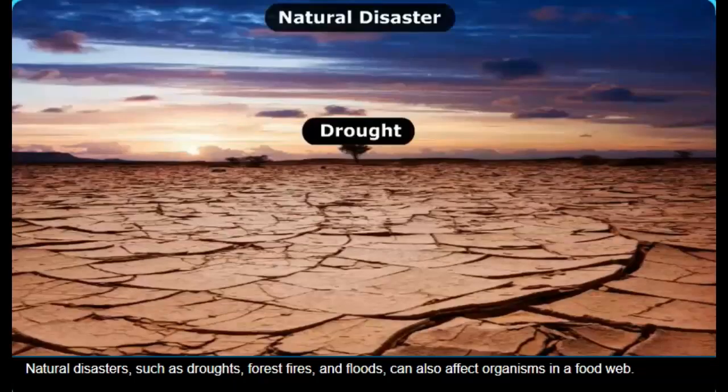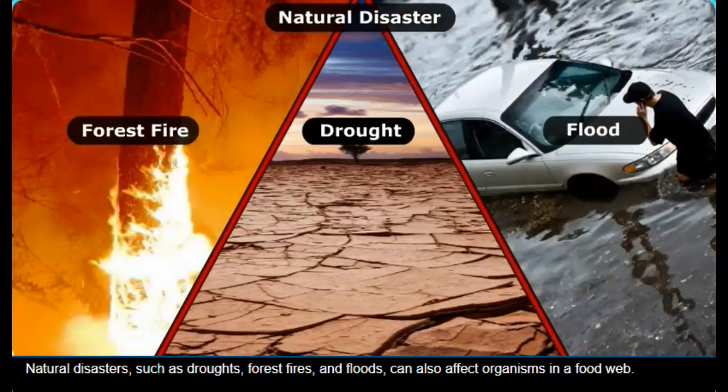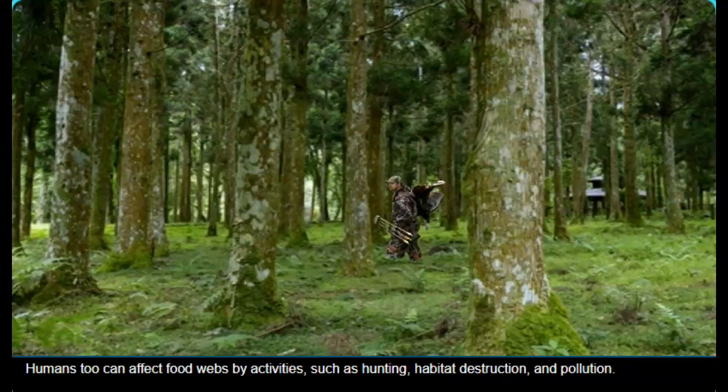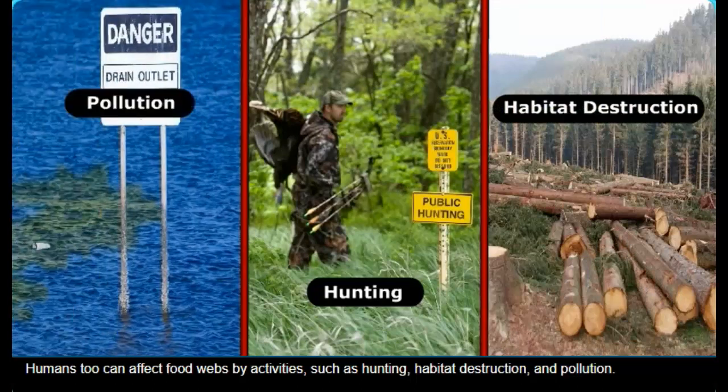Natural disasters such as droughts, forest fires, and floods can also affect organisms in a food web. Humans, too, can affect food webs by activities such as hunting, habitat destruction, and pollution.